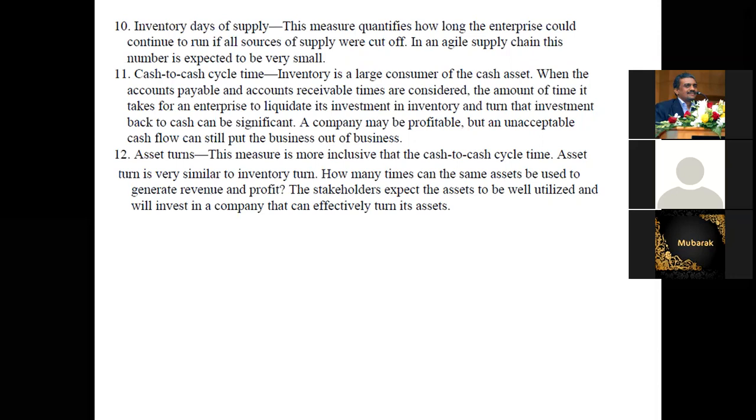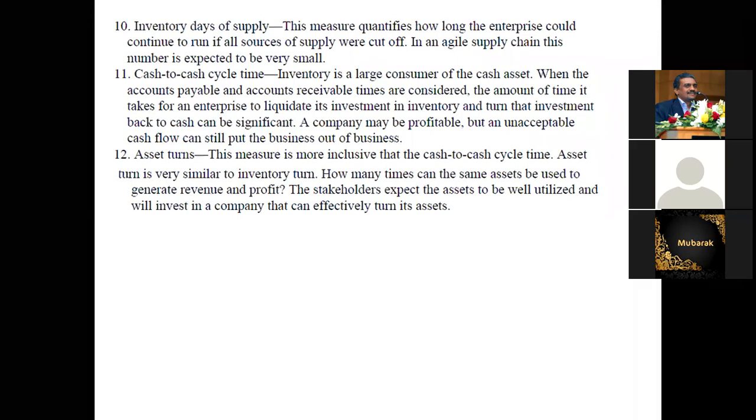The demand is available from the customers, but no car is available. How long will the company survive without the Yaris car, without Oman Oasis? If the water supply is cut, how long can you survive? Survive means how long you can stand in the business. In an agile supply chain, this number is expected to be very small.